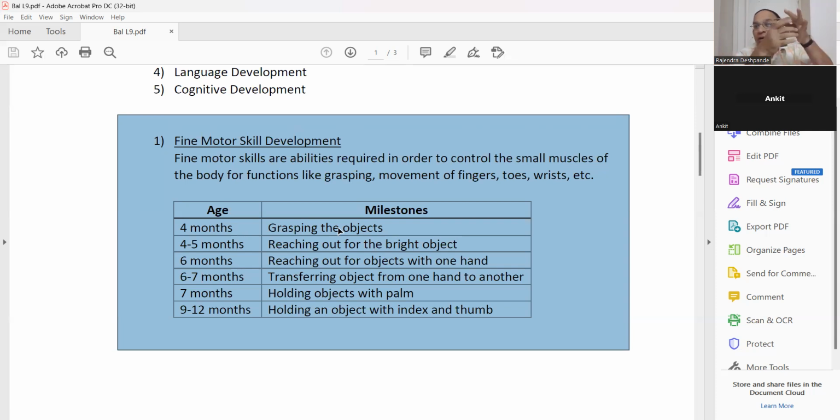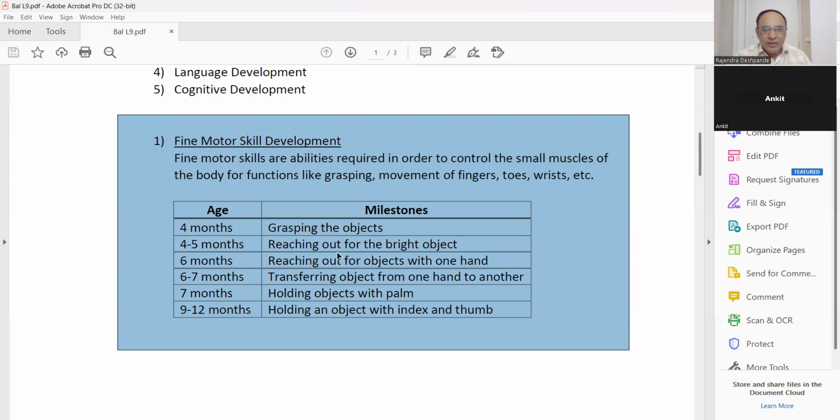If the child cannot grasp, then that means these finger muscles are not developed properly. He is 6 month old, 7 month, then there may be some tension, anxiety. You have to go to the doctor. Why he is not grasping? Are you getting my point? So this is grasping the object.